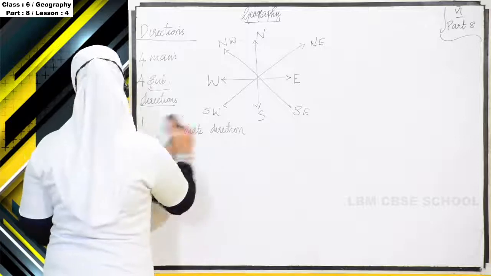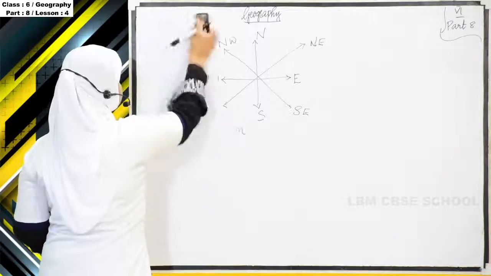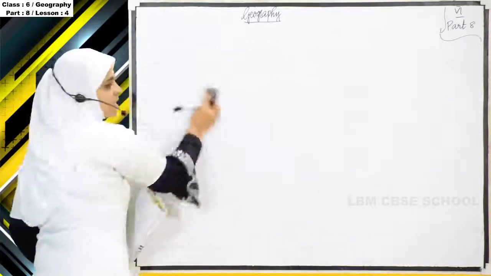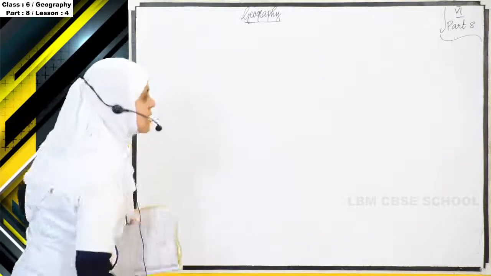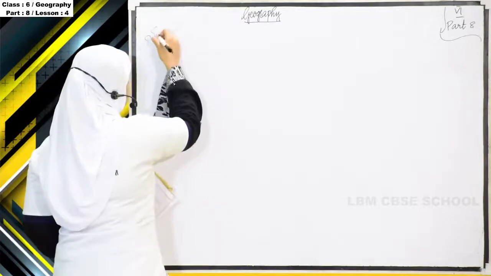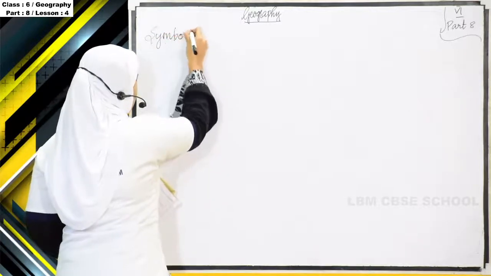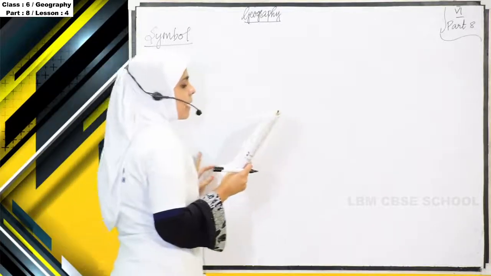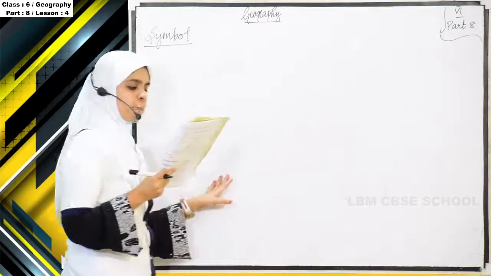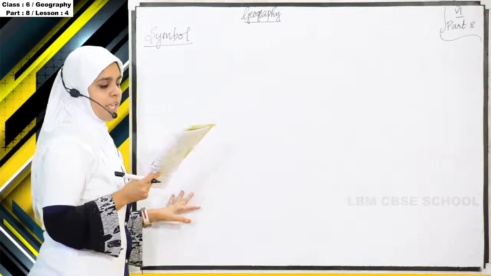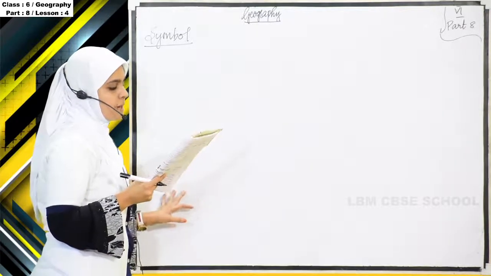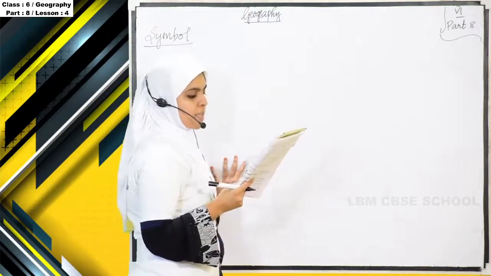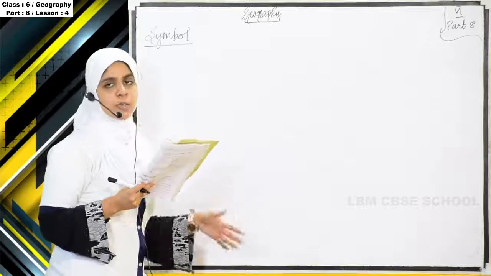Next one is symbols. What is the next component? It is symbol. The next component of a map is symbol. Maps can be easily drawn with the help of symbols like colors, letters, shades, pictures, etc. Symbols represent different features like buildings, roads, bridges, trees, railway lines, temples, etc. And also they make it easier to read the map.